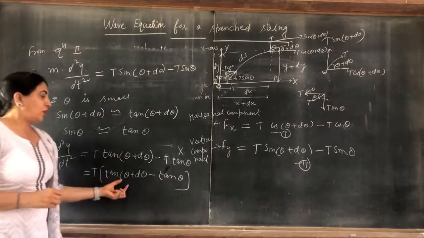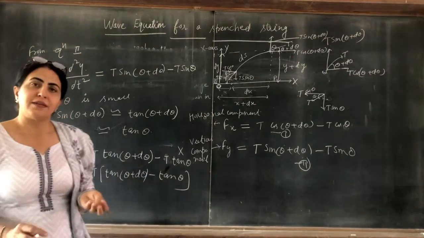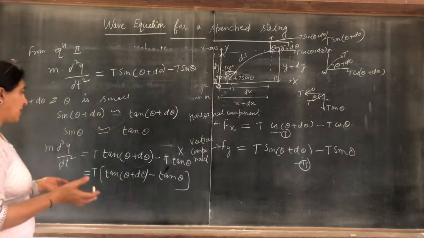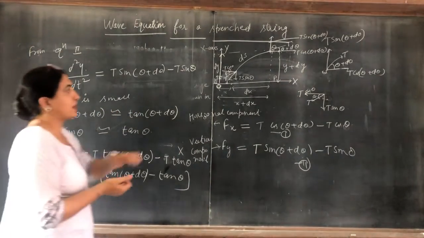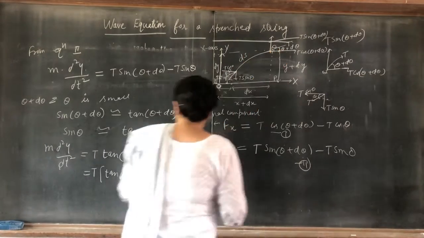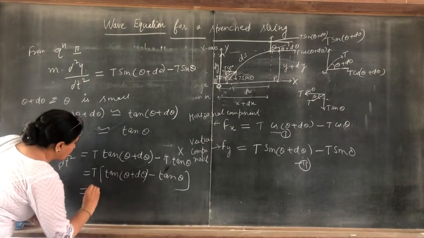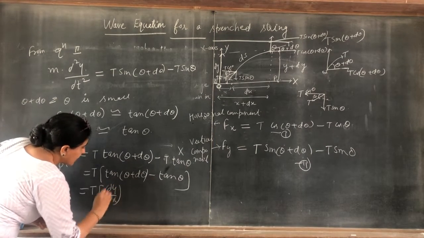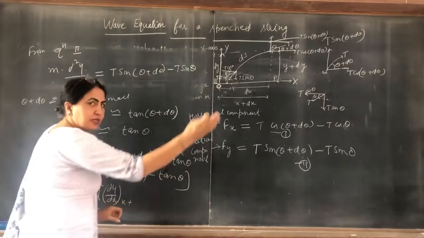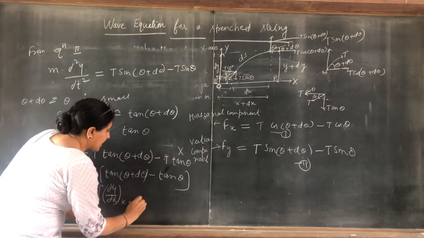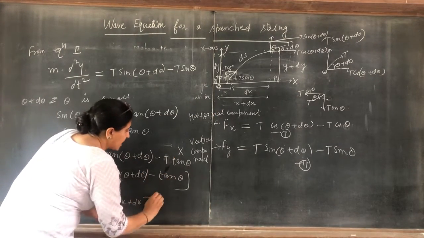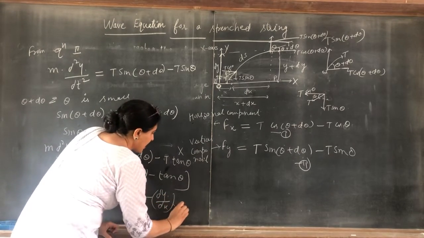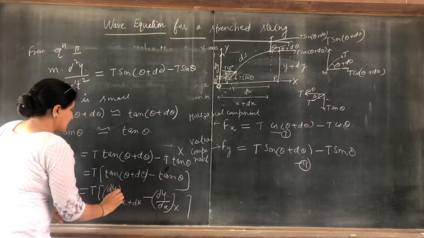Now we know that tan theta can be written as a slope, that is the derivative of y with respect to x, for a small change. So you can write this as T dy by dx when the change along this direction is x plus dx, minus T dy by dx at x.